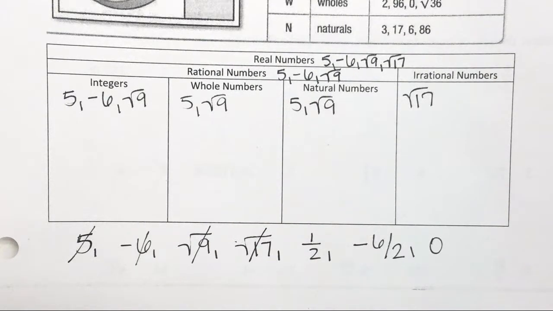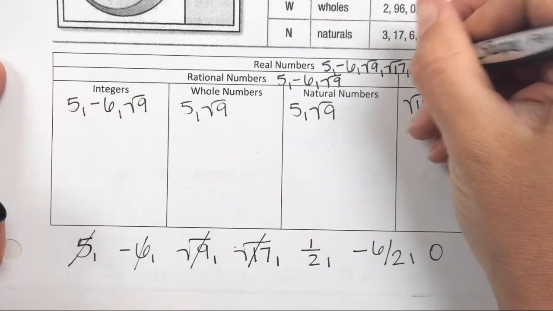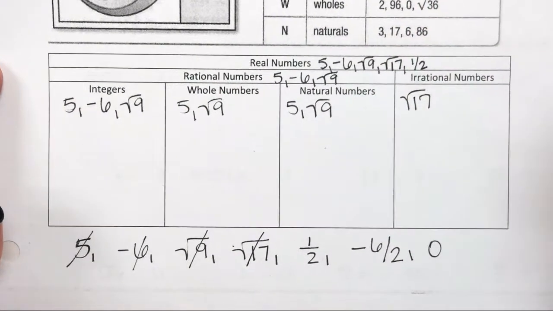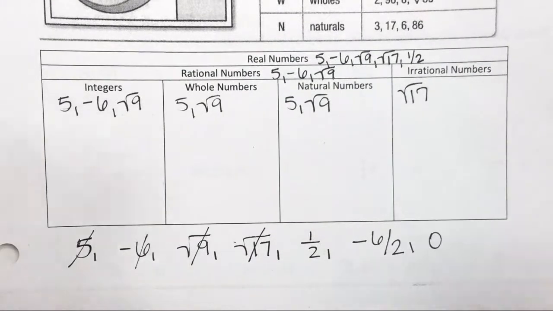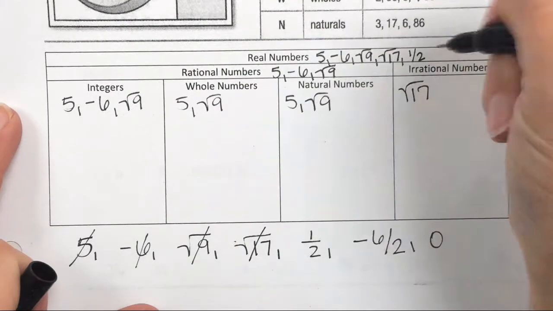All right, the number 1/2, Justin. Is it real? Yes. All right. Is it rational or irrational, Justin? Rational. All right, why? Because what stops? Yeah, it's 0.5 as a decimal, right? And if you don't know that, just do 1 divided by 2. And that ends. So this will be a rational number.